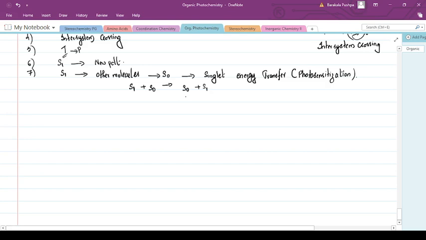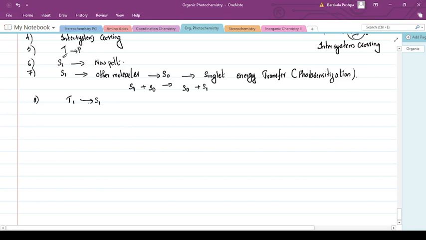The triplet state may be converted into a singlet. Another important point is that the triplet excited state can be converted into the singlet excited state, since T1 is of lower energy. However, it may either undergo a chemical reaction or return to the ground state.